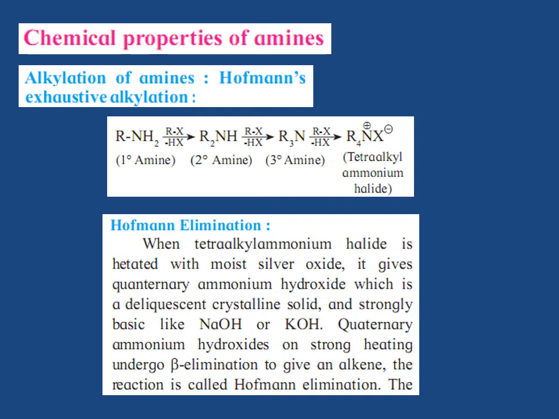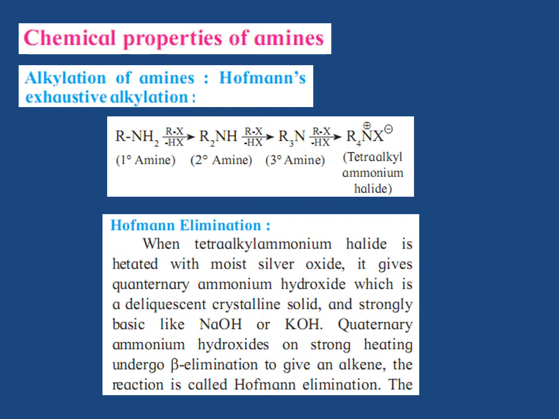Primary, secondary and tertiary amines consume 3, 2 and 1 mole of alkyl halide respectively to get converted into quaternary ammonium salt. The reaction is carried out in the presence of a mild base, NaHCO3, to neutralize the large quantity of HX formed.